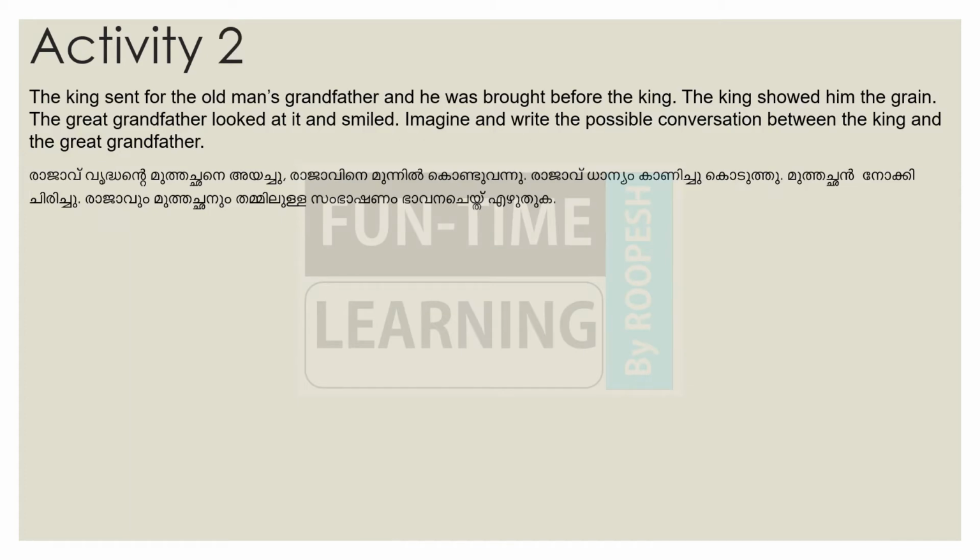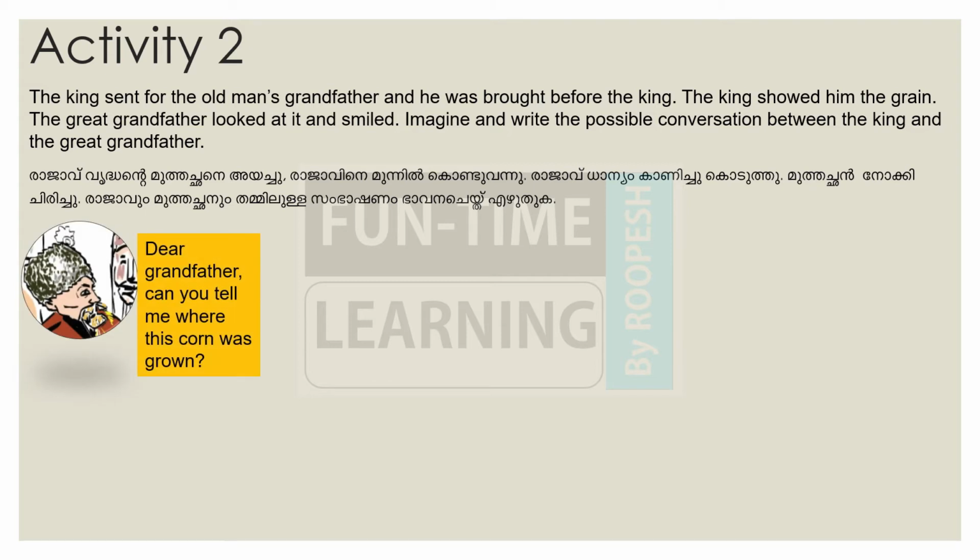So here is activity 2. The conversation. This is a conversation between the great grandfather and the king himself. So this is how the king is beginning the conversation. തുടങ്ങുന്നത് ഇങ്ങനെയാണ്. Dear grandfather, can you tell me where this corn was grown? Here you have to pay attention to the question word, which is where, W-H-E-R-E, എവിടെയാണ് ഈ corn വളർന്നിരുന്നത്. And how would the great grandfather, the grandfather, reply to it?